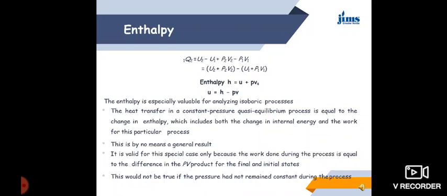This would not be true if the pressure had not remained constant during the process. Enthalpy can be written as H, small h. It is equal to U plus PV. For unit mass, h is equal to u plus pv, and from this equation we can also write internal energy as u = h minus pv.